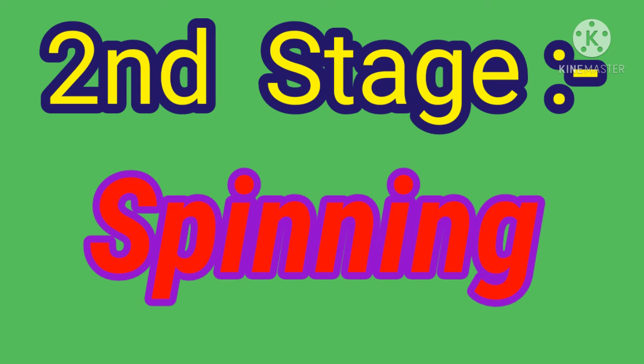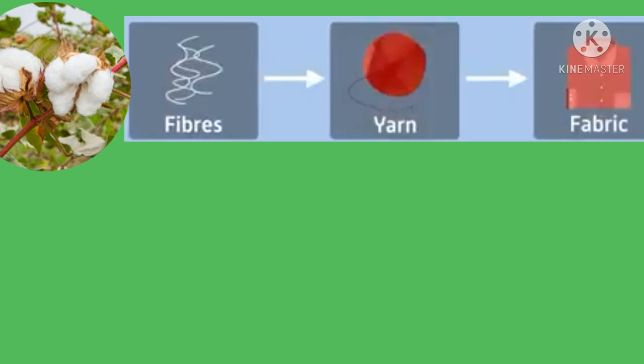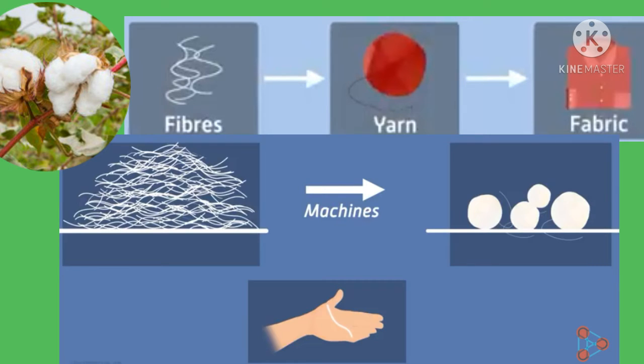Okay children, the second stage is spinning. So here raw cotton is turned into thread, fibers are made into yarn, and yarn into fabrics. See, yarn in the sense long continuous filament, children. Understand? So in the spinning stage they turn raw cotton into thread or fibers or yarn, children.